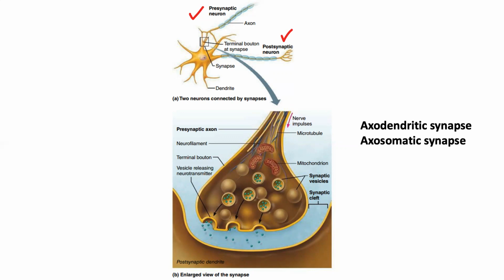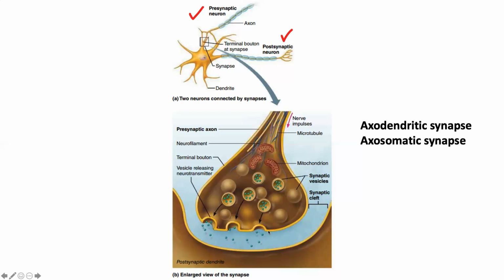So now I'm introducing a new terminology, which is synapse. A synapse is the physical junction. It is really a physical junction between the terminal arborization, the terminal bouton, and the target organ. And you can see the physical space here. This space is called the synaptic cleft.